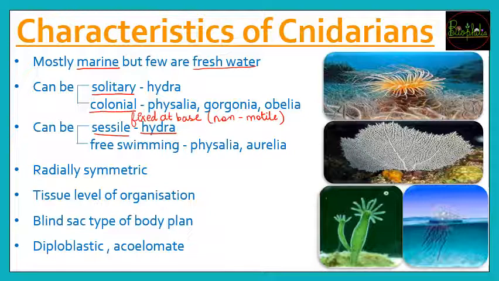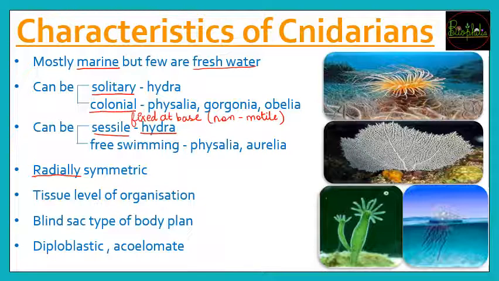So when you look at these organisms closely, if you get a chance to visualize them when you go scuba diving, or even if you must have seen photographs of these, then you know that these are going to be radially symmetric. Radially symmetric means their body symmetry is such that if you cut them along some plane, they would have radial symmetry. The majority of them are radial, but some can also be asymmetric.